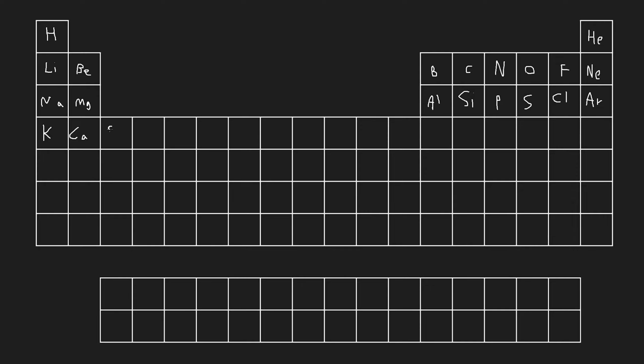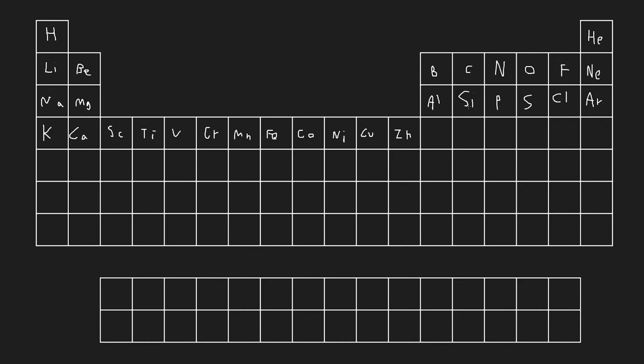So we have scandium, titanium, vanadium. Scandium, titanium, vanadium, chromium, manganese, iron. Now I'm kind of struggling here. Scandium, titanium, vanadium, chromium, manganese, iron, cobalt, nickel, copper, and zinc. Okay. Now beyond here, we're going to get a little bit chaotic.